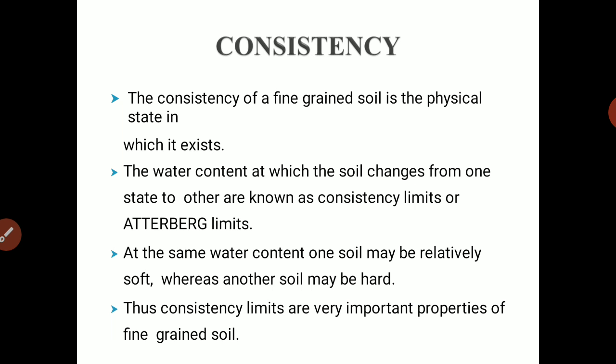Now our particle size distribution part is over. Then we will continue with the consistency limits. Consistency of a soil is the physical state in which the soil exists.